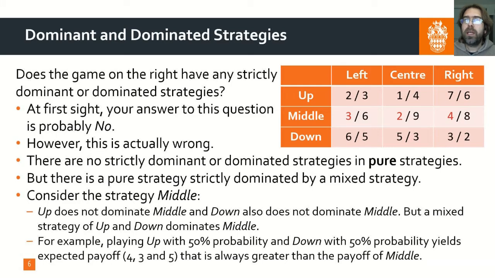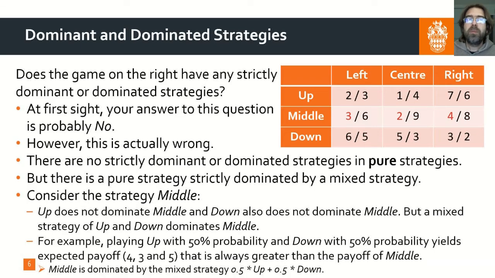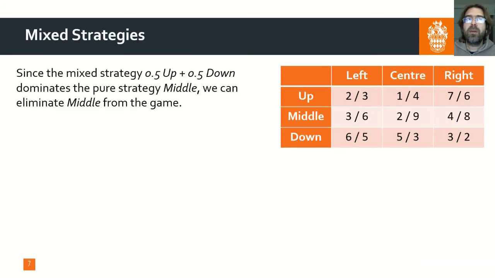And the same is true if player 2 played right, because the expected payoff of 50% times 7 and 50% times 3 is 5, which is higher than 4. So therefore, middle is dominated by the mixed strategy 50% up and 50% down. There are in fact more mixed strategies that dominate middle, not just 50-50, but it is usually a good start to test 50% first, because that's fairly easy. Okay, so now since the mixed strategy of 50% up and 50% down dominates the pure strategy middle, we can eliminate middle from the game.